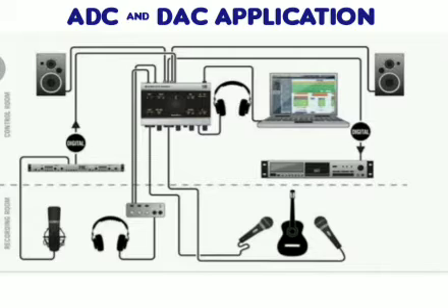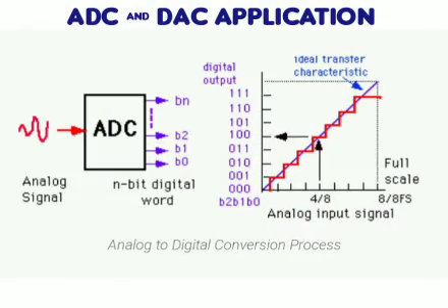My speech signal gets converted to digital frames, bits of zeros and ones, and after that it is processed. At the receiving end, it is again converted into the analog signal. So I need an A to D converter and a D to A converter at the transmitting and the receiving side. This is the major application of A to D and D to A interface.